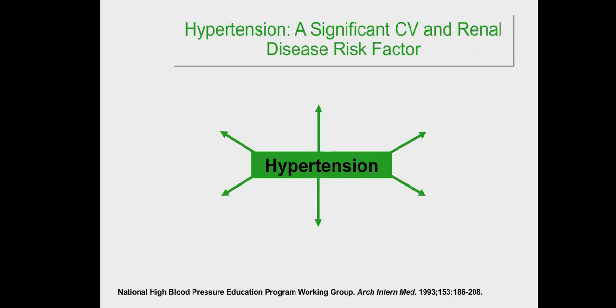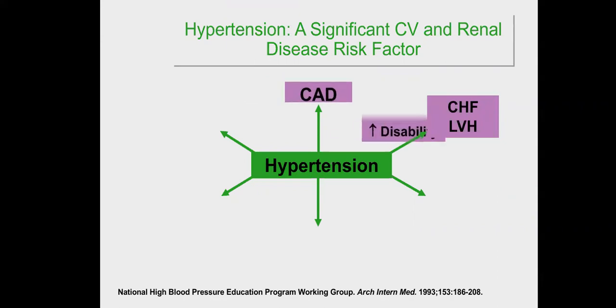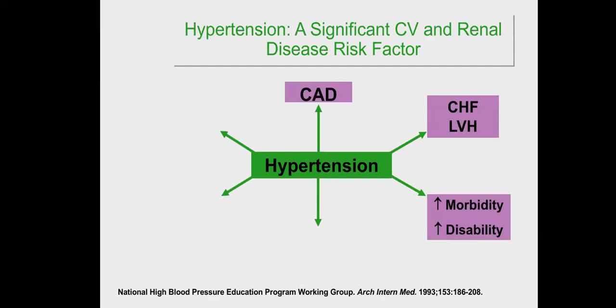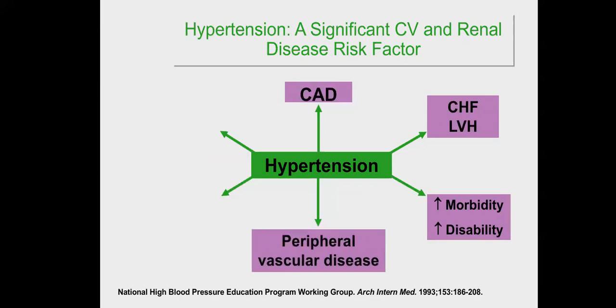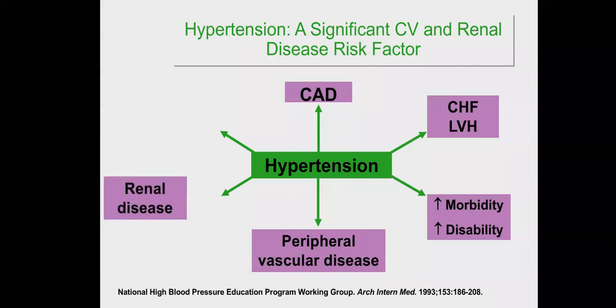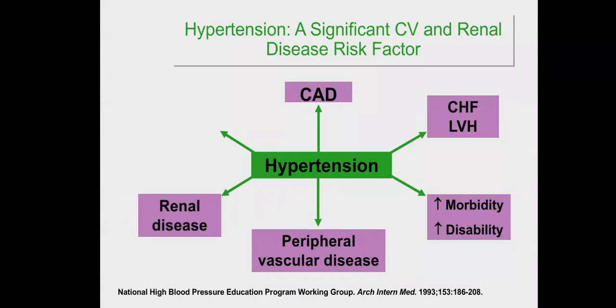Patient can develop congestive heart failure and left ventricular hypertrophy, coronary artery diseases, increased mortality and morbidity overall, and peripheral vascular disease can occur in patients with hypertension. Renal diseases can occur, and stroke can occur.